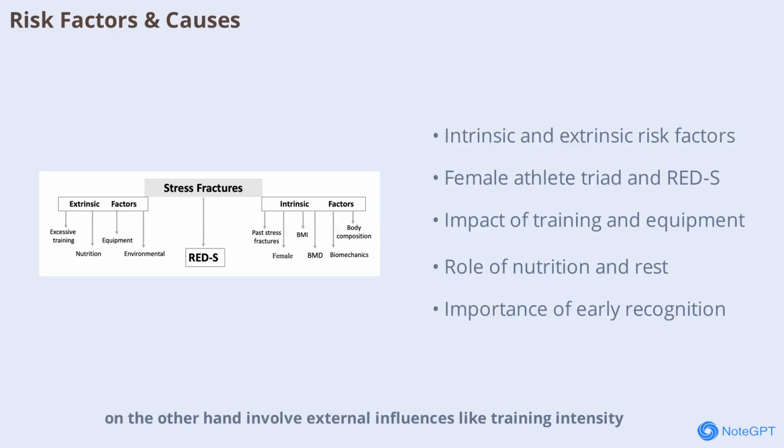Extrinsic factors, on the other hand, involve external influences like training intensity, type of physical activity, inadequate rest, poor footwear, and even the running surface. Both sets of factors interact, increasing the risk of microdamage to bone. Recognizing these risk factors is the first step in prevention and early intervention. Next, we'll discuss how stress fractures are diagnosed and classified.